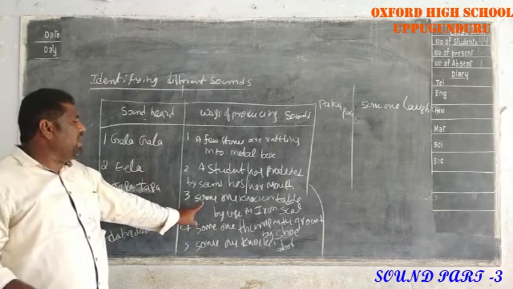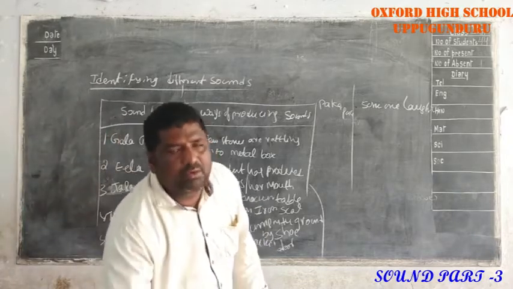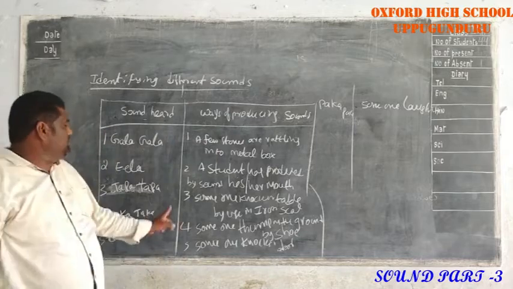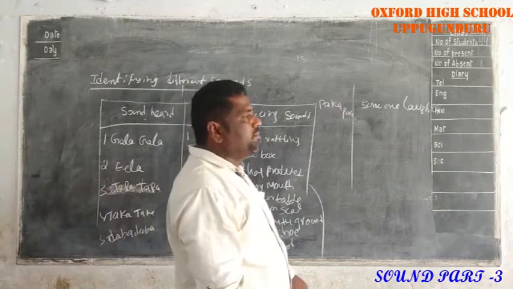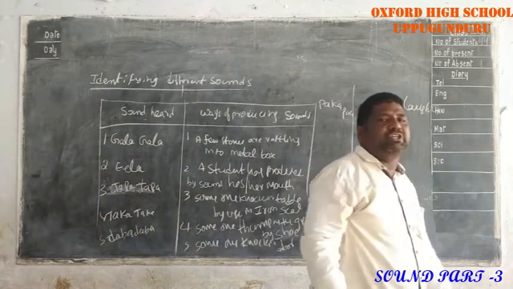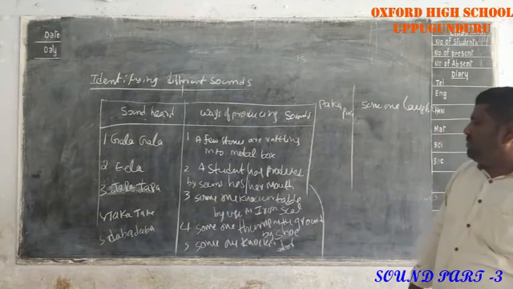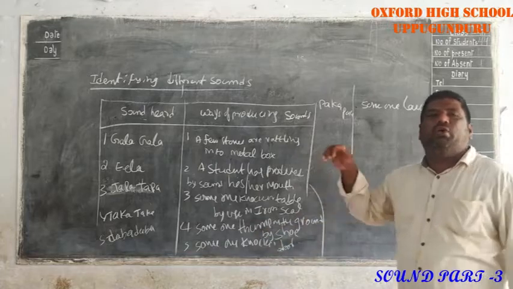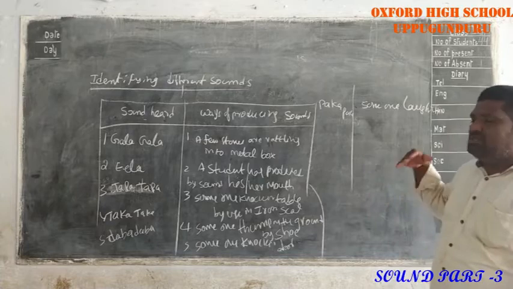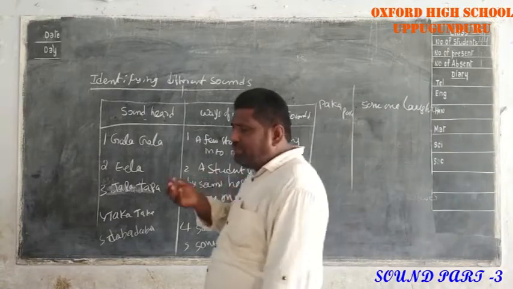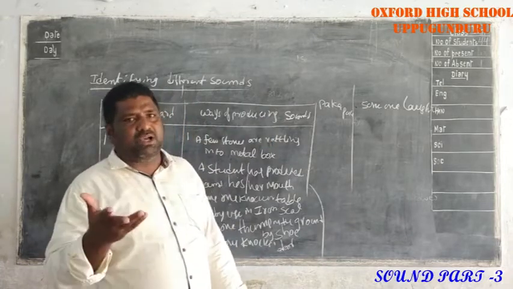Next, someone taps the table using the iron scale. Which sound is coming? Tapa tapa sound is coming. Next, someone is stamping the ground using the shoe. Here also the sound is taka taka. Next, someone is knocking on the door. Daba daba sound is identified. Next, someone is laughing in the classroom. Paka paka sound is coming.